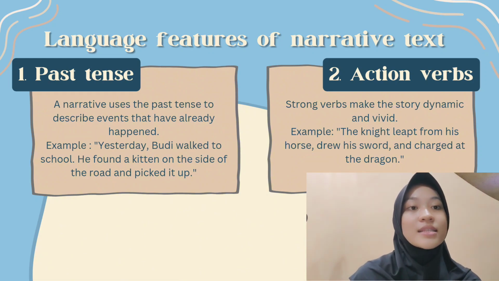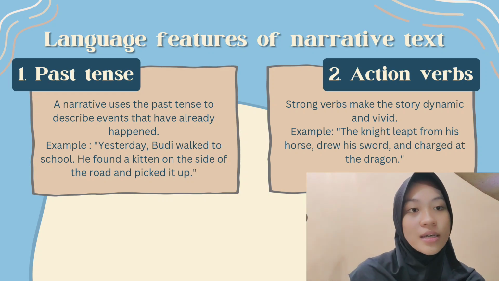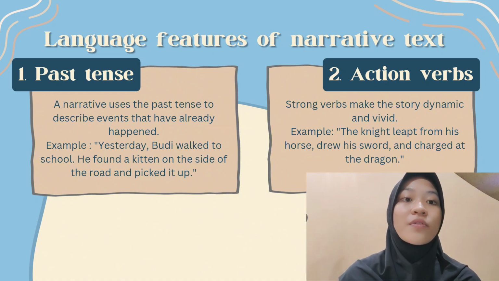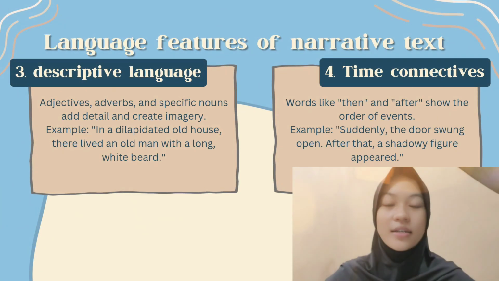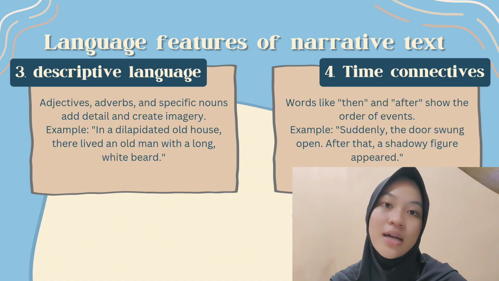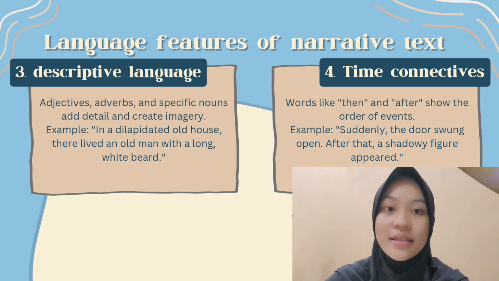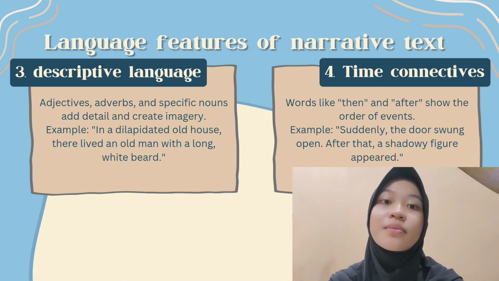The second is action verb. Strong verbs make the story dynamic and vivid. Example: the knight leaped from his horse, drew his sword, and charged at the dragon. The third is descriptive language. Adjectives, adverbs, and specific nouns add detail and create imagery. Example: in a dilapidated old house, there lived an old man with a long, white beard.